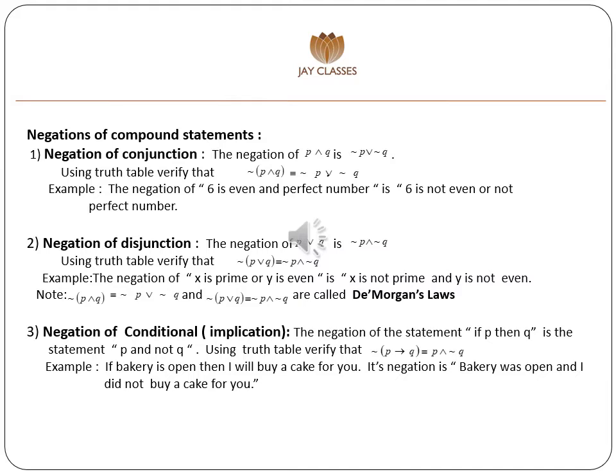Second point, negation of disjunction. The negation of P or Q is negation P and negation Q. Using a truth table, verify that negation of P or Q is equivalent to negation P and negation Q. For example, the negation of x is prime or y is even is x is not prime and y is not even.